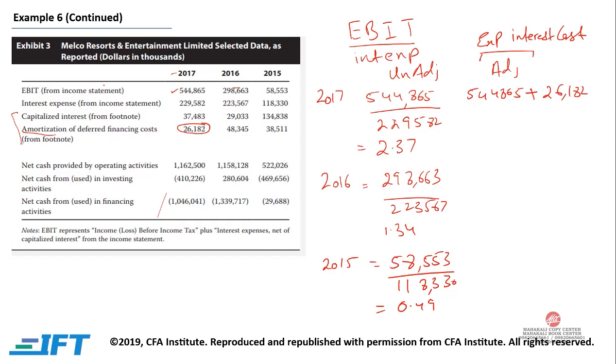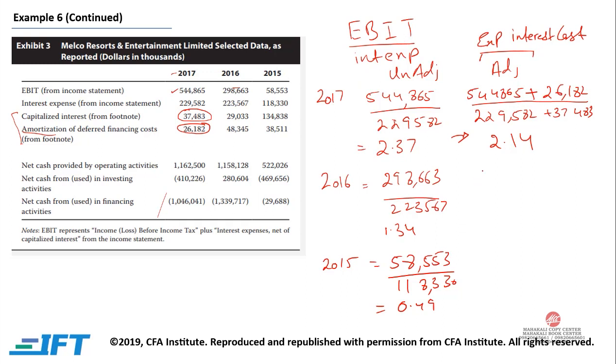So this would increase EBIT, and this would be divided by interest expense, that is 229,582. And we are also going to add capitalized interest, because at this point we are assuming that we are not capitalizing but we are expensing. So the interest expense would actually go up by 37,483, and your interest coverage ratio would go down to 2.14. It is expected for this ratio to go down, because if we expense, then the rate of change in interest expense would be much higher than that of the EBIT.